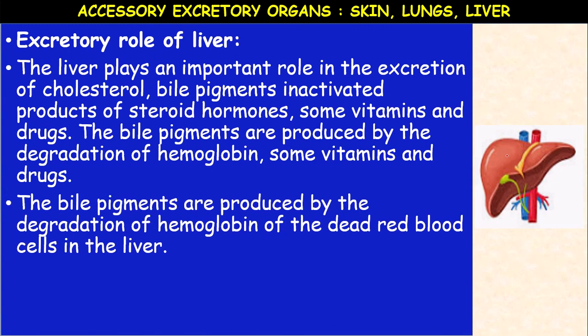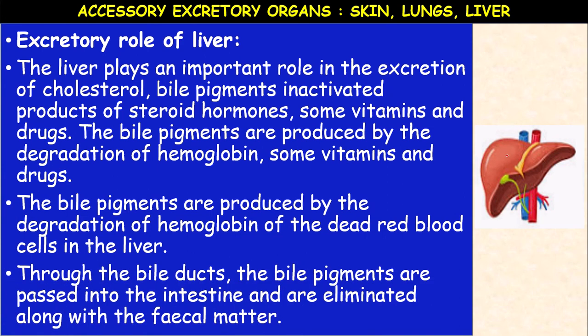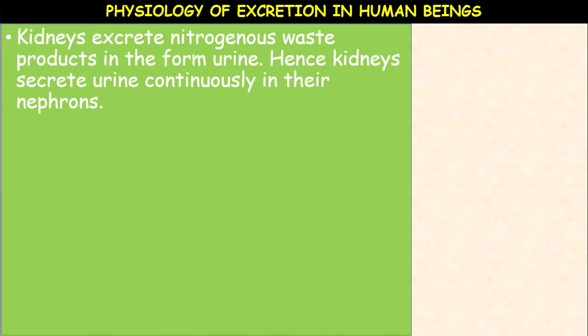So the bile pigments are produced by the degradation of hemoglobin of dead RBCs in the liver, and through the bile ducts, the bile pigments are passed into the intestine and are eliminated along with the fecal matter. These bile pigments enter the duodenum along with the bile juice, and after digestion, the unwanted bile pigments are eliminated along with the undigested food or fecal matter.